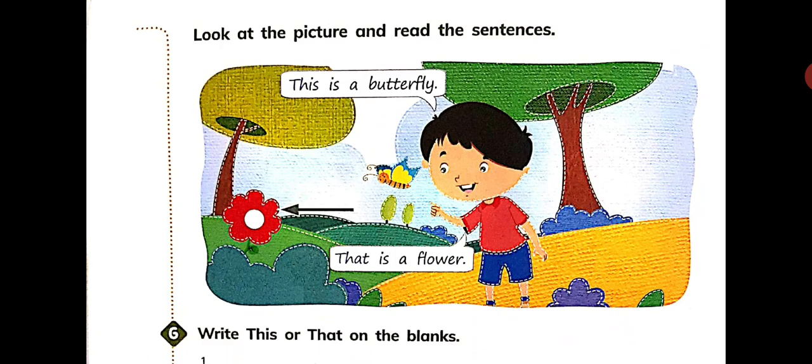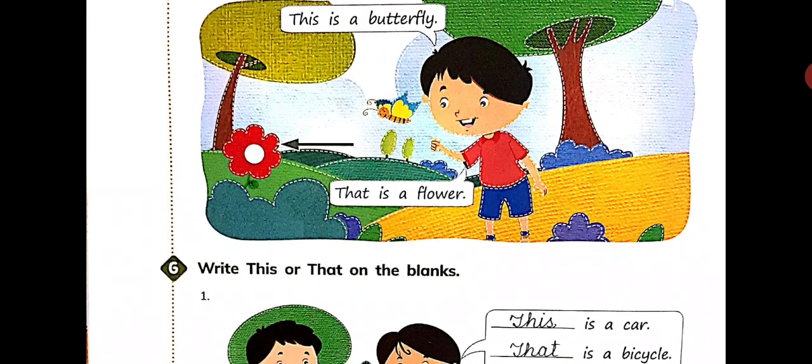Now, that is a flower. So the flower is far from the boy and it is only one. There is only one flower. That's why the demonstrative pronoun that is used over here. Fine. Likewise, you have to do in part G.